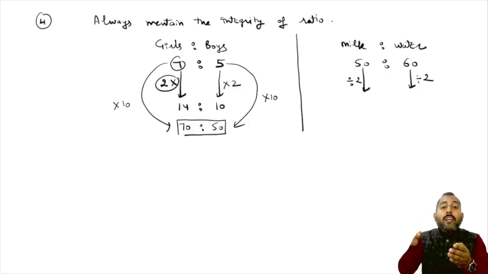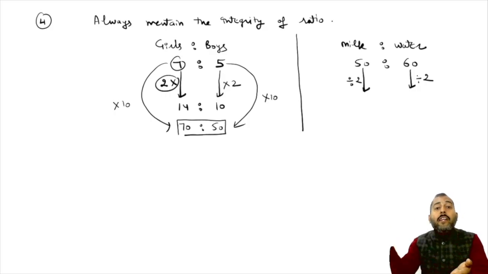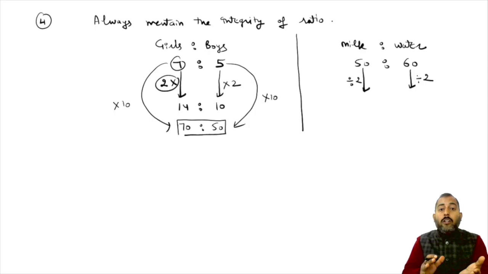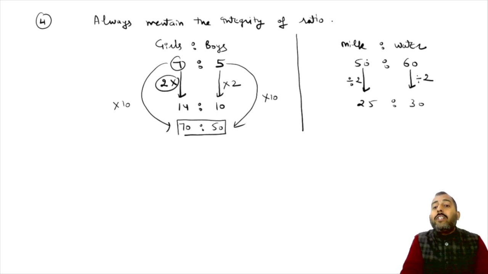If any one part of a ratio is being divided by 2, do divide the remaining part by 2, so that the integrity of the ratio remains intact. So 25 is to 30. The comparison which exists between 50 and 60 also exists between 25 and 30.